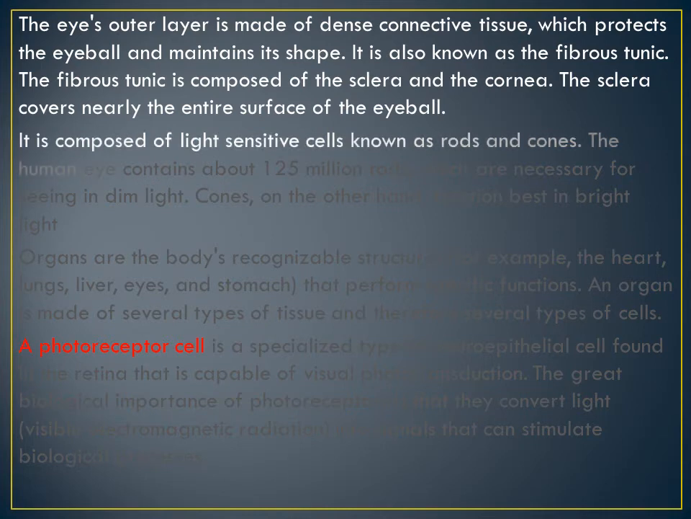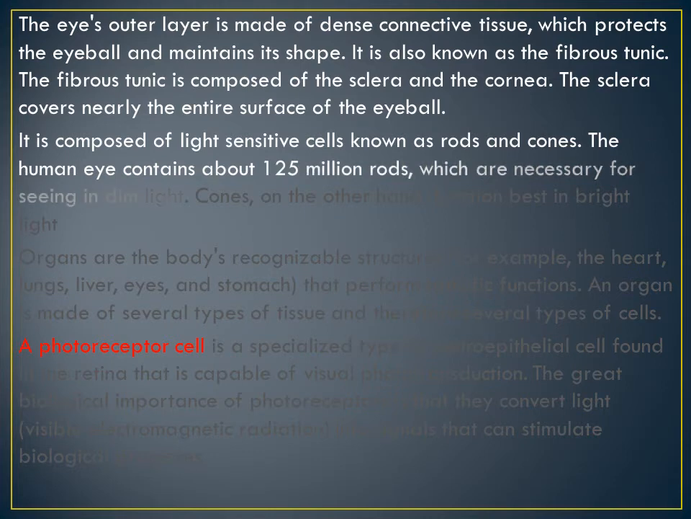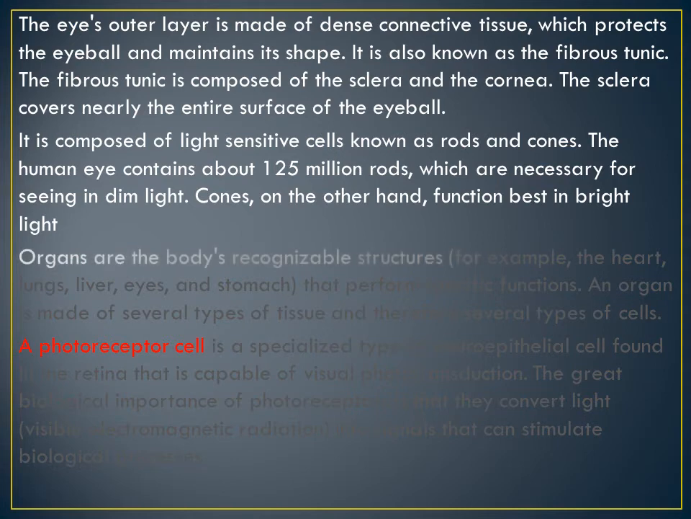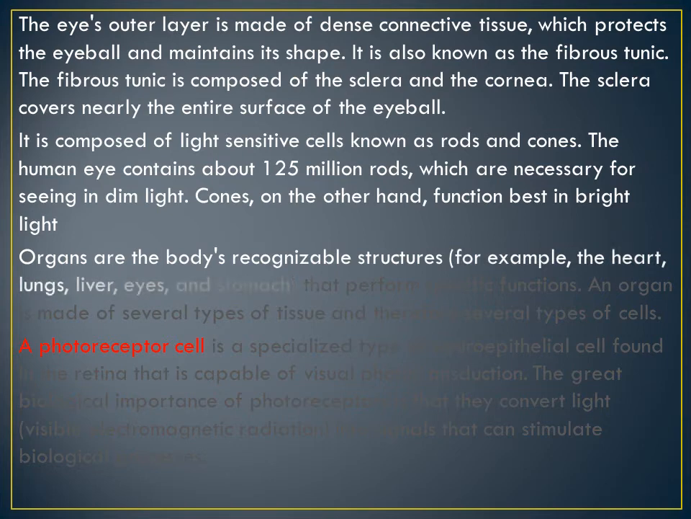The retina is composed of light sensitive cells known as the rods and the cones. The human eye contains about 125 million rods, which are necessary for seeing in dim light, whereas cones, on the other hand, function best in bright light. Understood? Cones and rods. Rods are necessary to see in dim light. Cones function best in bright light.